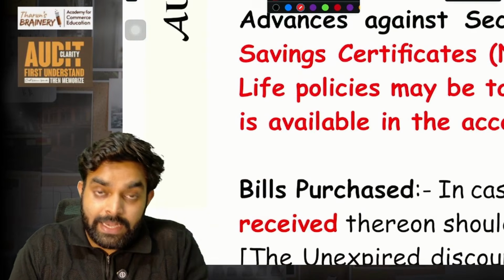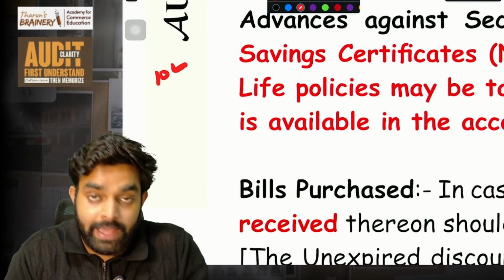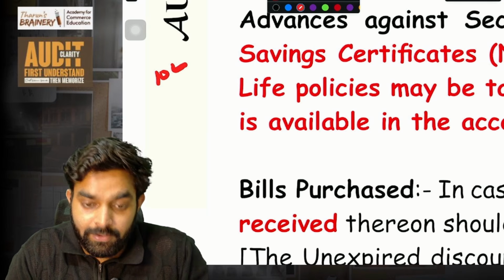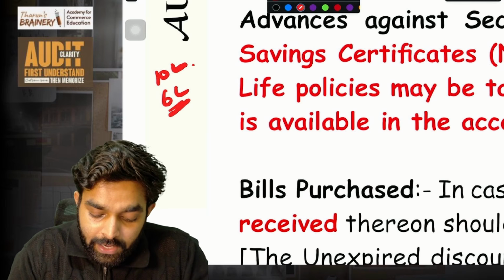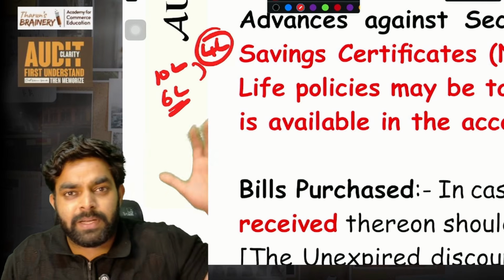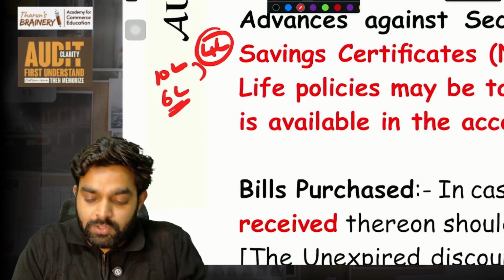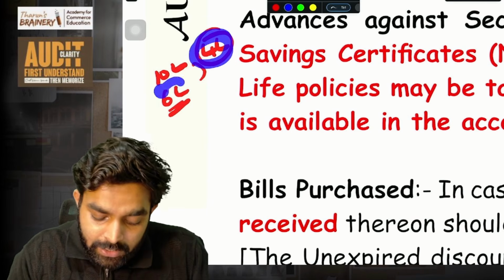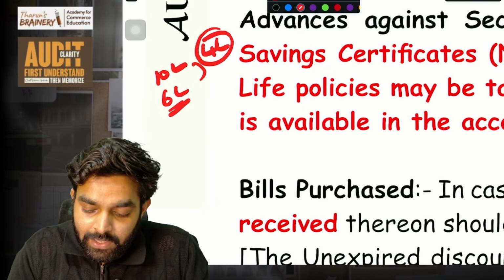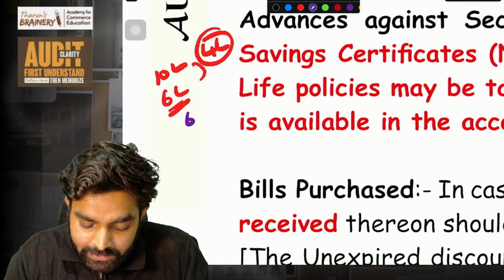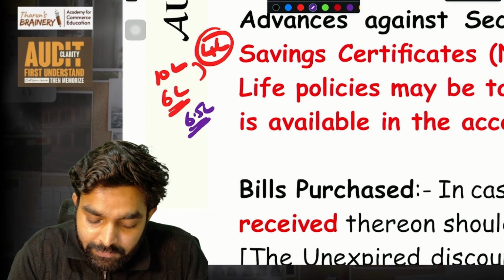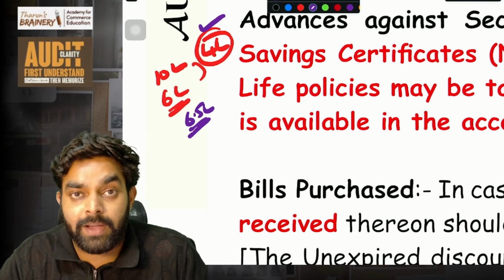That is, the value of the NSC that I gave, imagine, is 10 lakhs, and I took a loan from the bank against it of say 6 lakhs. So 4 lakh margin is there. The adequate margin depends upon the bank's judgment. It can be 1 lakh, 2 lakh, 3 lakh, 50,000, whatever. Now here a good margin is there. My amount is only 6 lakh, and together with interest, which I have not paid, the total accumulated is like 6.5 lakh. So still an adequate margin is there. 3.5 lakh margin is there.